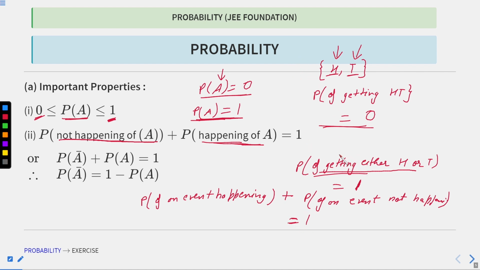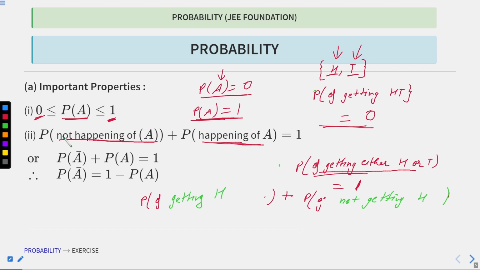Let's see this example: the probability of getting head, and now the probability of not getting head.